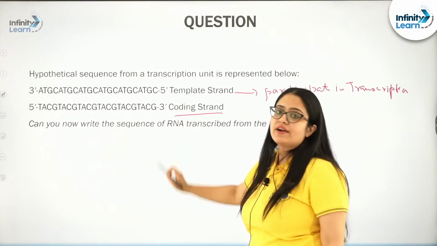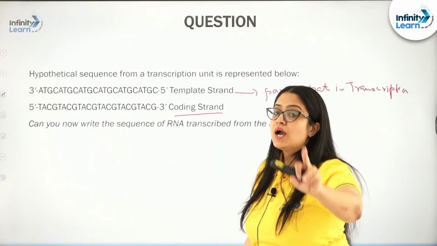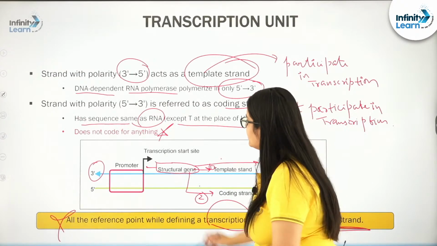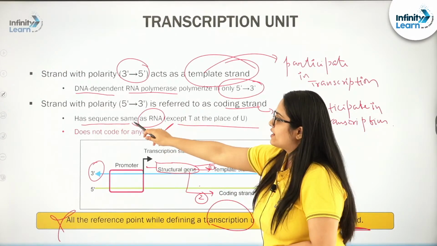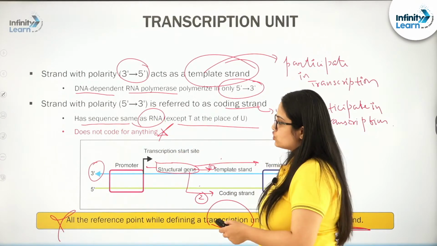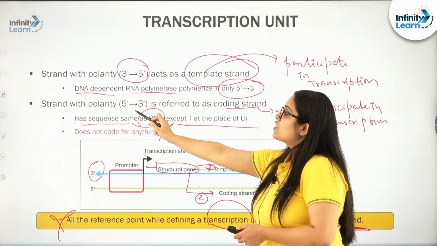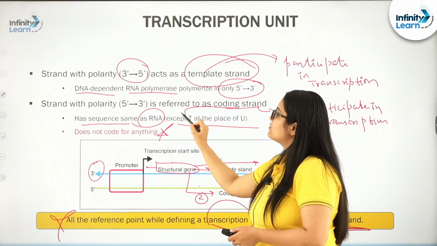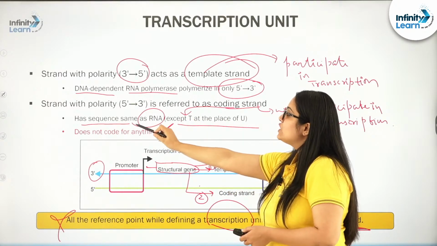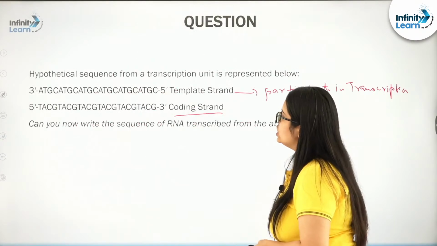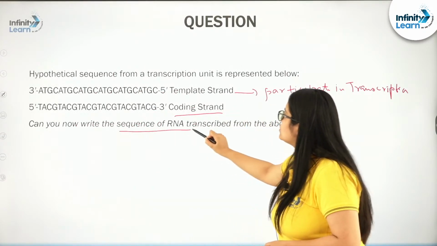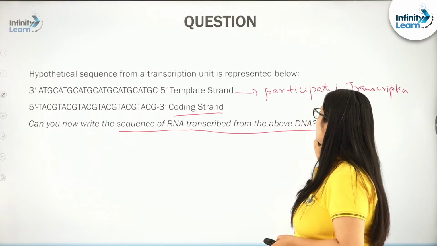This is the coding strand. Remember, it won't code for anything, but remember this fact: the coding strand has the same sequence as that of the RNA. So, can you now write the sequence of RNA transcribed from the above DNA?